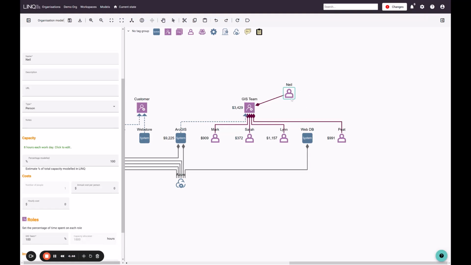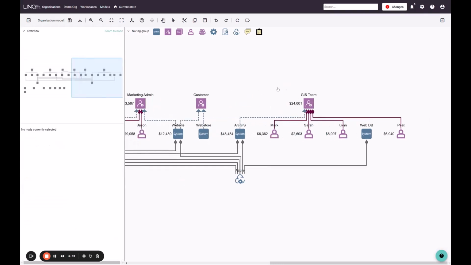So once I choose to use individuals or teams and be more specific about cost and capacity of individuals, the role capacity and cost is created from the sum of the individuals that we are allocating to that role. So once you start to put an individual in, you have to finish it off in order to have a complete capacity against a role. So just be aware that that's a requirement.